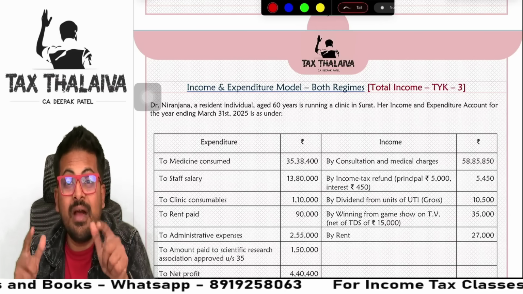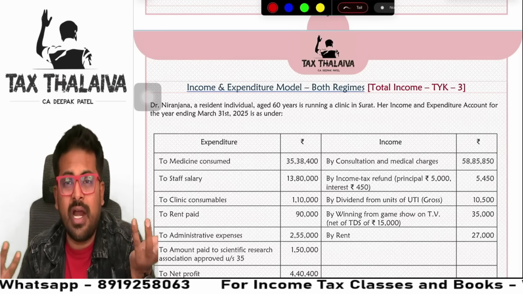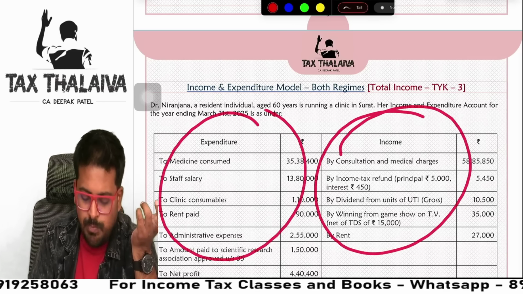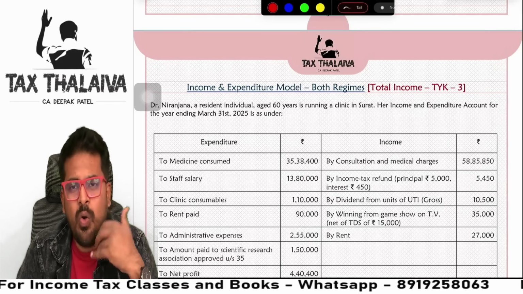No, you will see income and expenditure account. Right? So income and expenditure account is also a kind of profit and loss account only. On the income side, you will find all incomes. On the expenditure side, you will find all the profession related expenditure. Now, how to approach this?